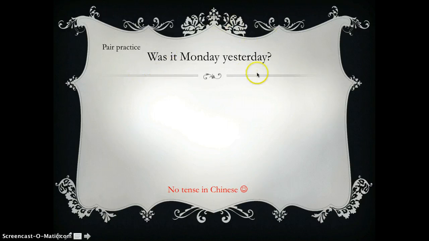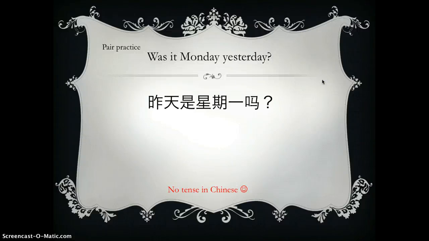And look at this sentence. This question, definitely it's a question. What type of question is this? It's a yes or no question, right? Because the answer will be yes, it was, or no, it was not, right? So remember that just simply put ma after a statement sentence, and then you get a question. So the statement should be like yesterday was Monday, right? And then you just put ma after this sentence, and then you get the question. So think about how to do yesterday was Monday. It should be 昨天是星期一, right? And since it's a question, I'll put ma at the end. So there's a question. 昨天是星期一吗? And then you get a question.